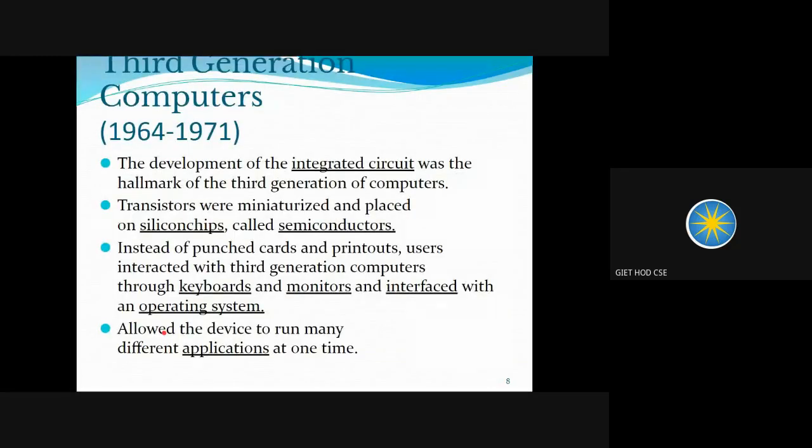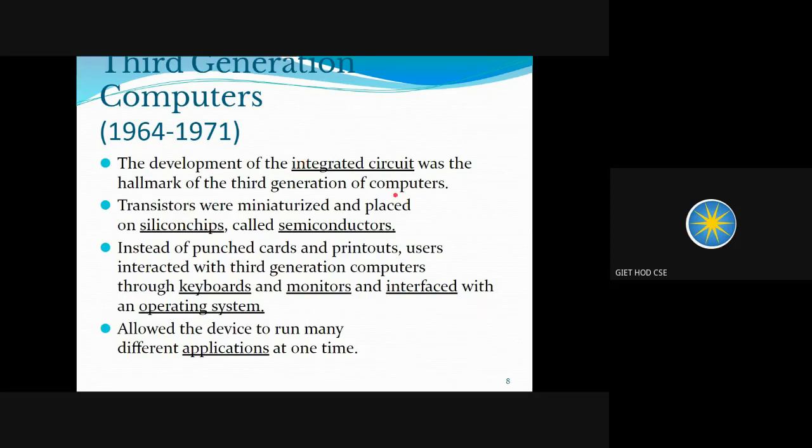And after this second generation computers, we have third generation computers. The third generation came into existence in 1964 and lasted up to 1971. In this third generation computer, instead of using vacuum tubes or transistors, they were replaced with ICs, that is integrated circuits.